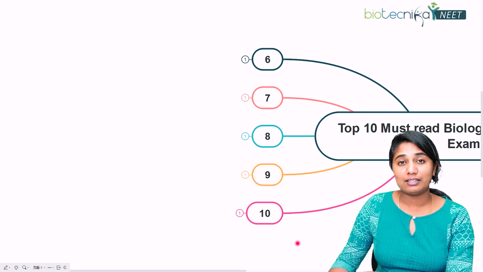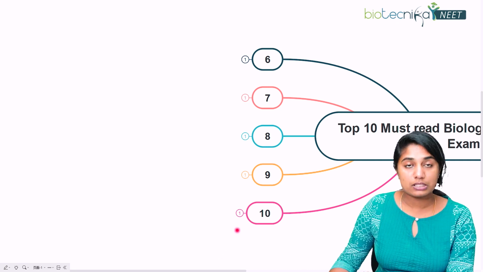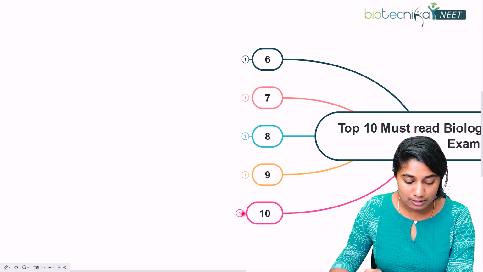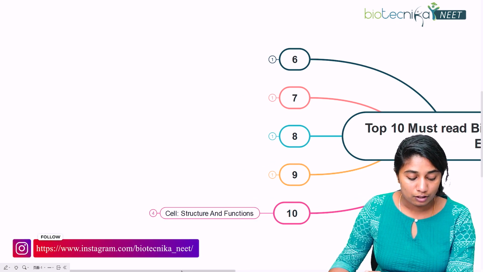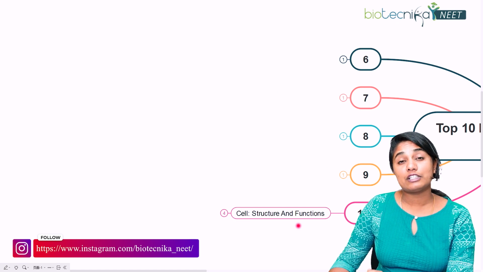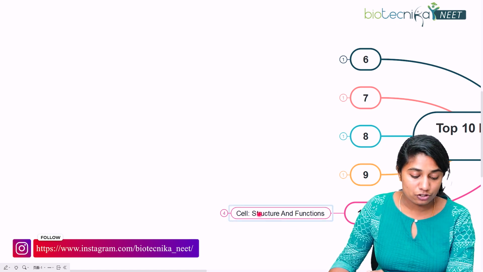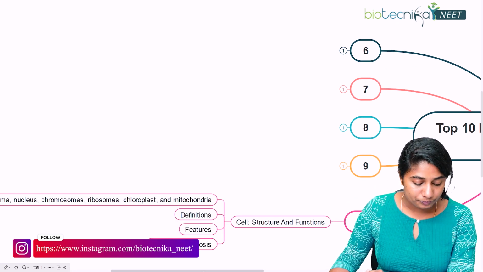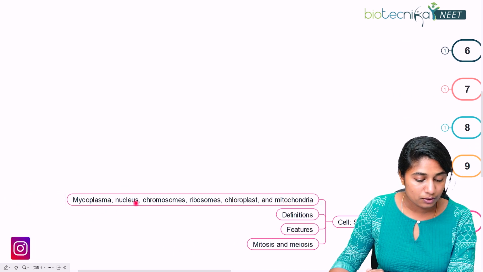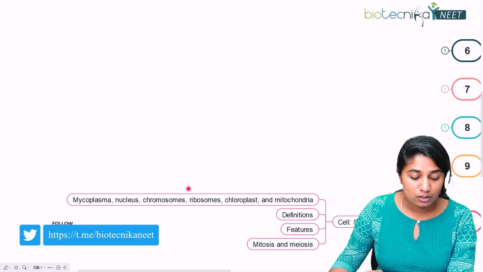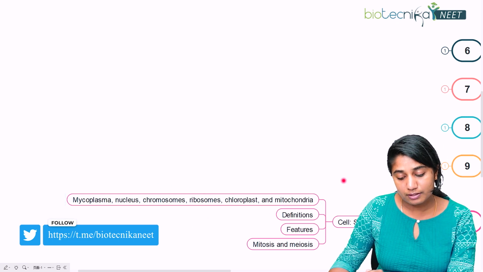So the 10th and the last unit or chapter that I wanted to discuss is the cell. That is the cell structure and functions. So what are the different subtopics in cell structure and functions? So all of these, right? So it could be mycoplasma, nucleus, chromosomes, ribosomes, chloroplast, mitochondria.